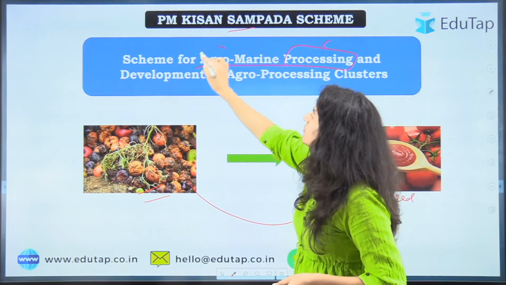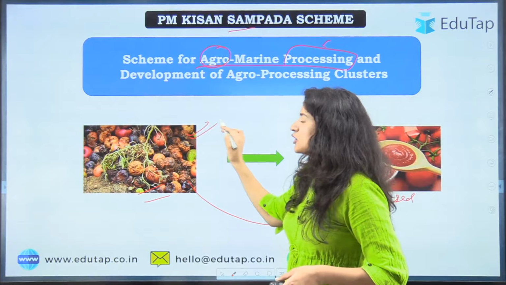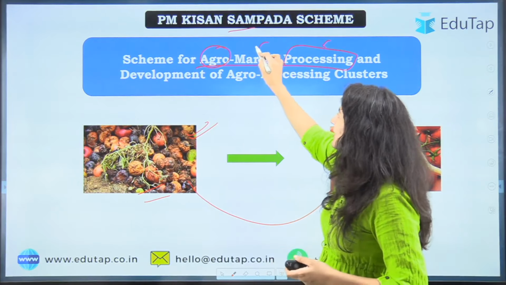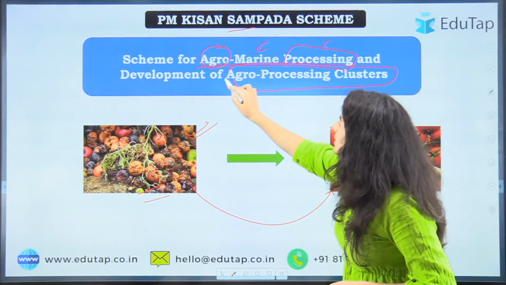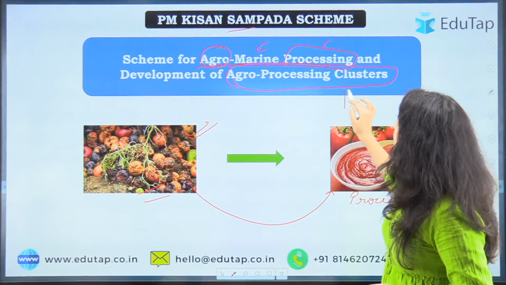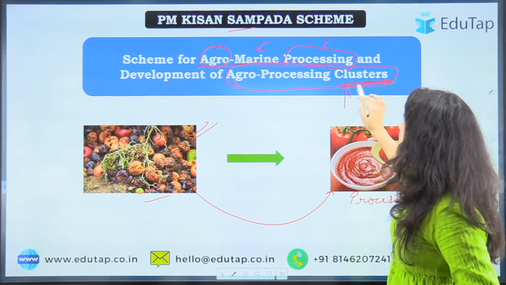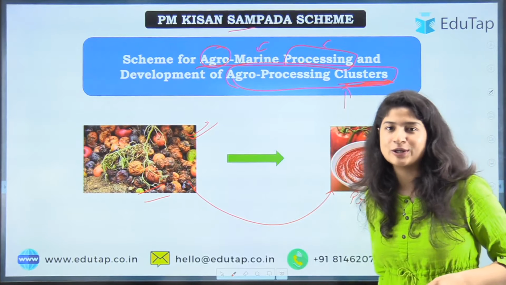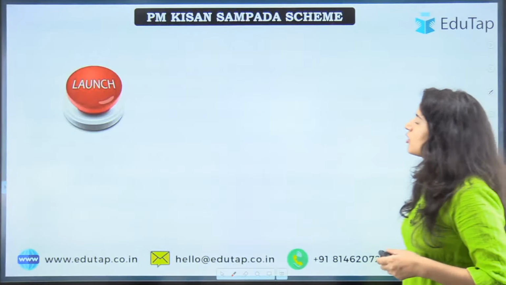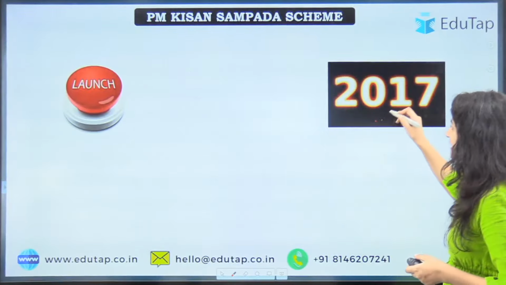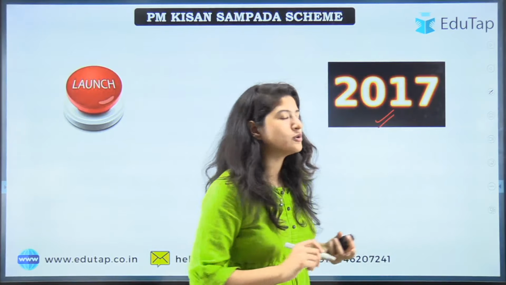So we are not just talking about agriculture products that are grown on land, but also in water, and development of agro processing clusters. The focus would also be given to the formation of agro processing clusters under this particular scheme. Now let's look at the basics of this scheme for better understanding. The launch year of the scheme is 2017, and it was launched in May 2017.